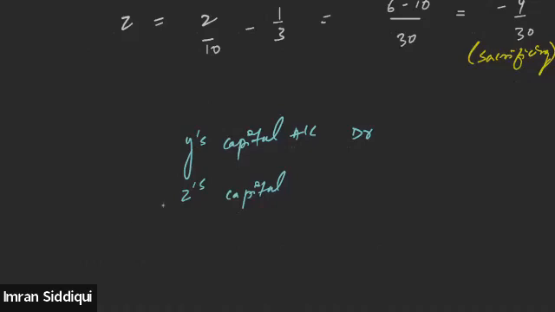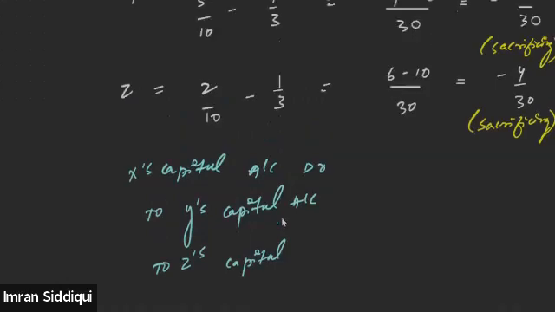Gaining to sacrificing. And X is gaining, so X's capital account will be debited. So this will be the general entry: X's capital account debit to Y's capital account, to Z's capital account. All right, everyone, is this clear?